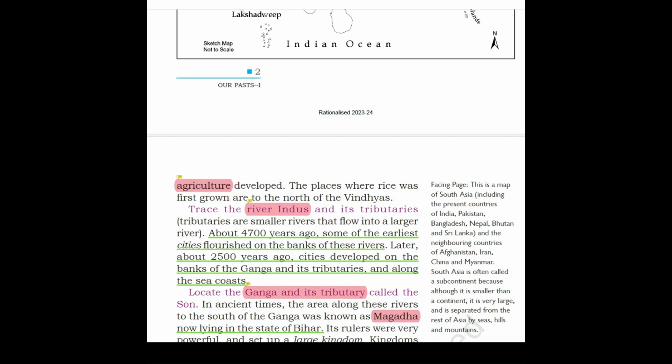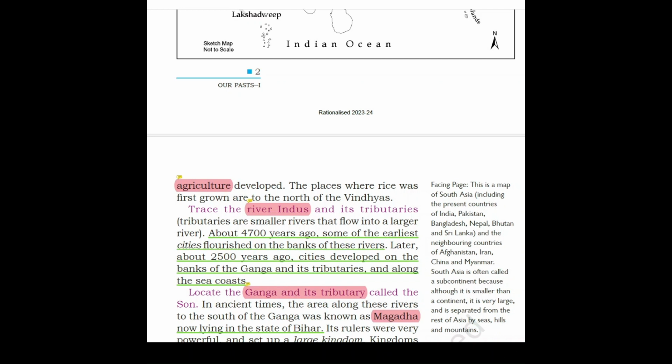Later, about 2,500 years ago, cities developed on the banks of the Ganga and its tributaries and along the sea coasts. Now, look at the Ganga and its tributaries. Now, children, Ganga has three tributaries: Son, Chambal, and Yamuna. What are tributaries, children? They are smaller rivers that flow into a larger river.